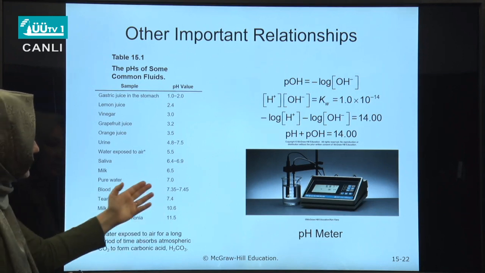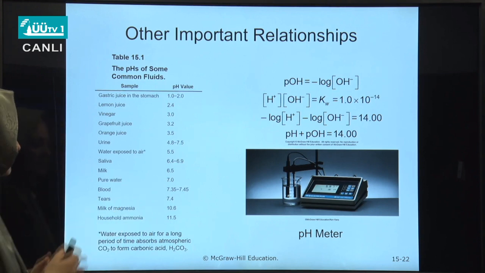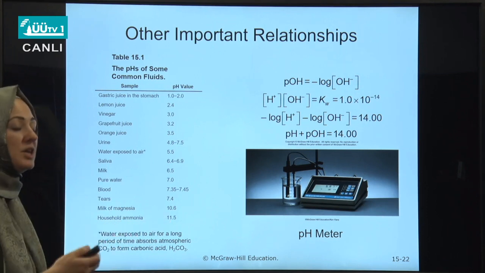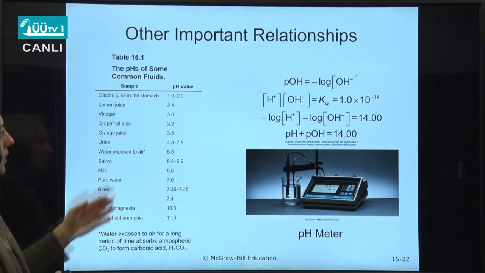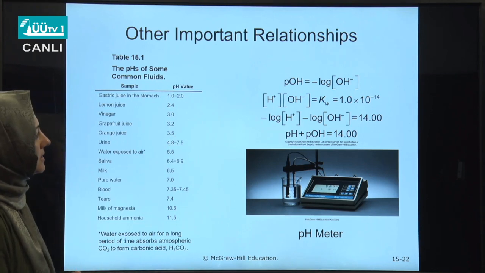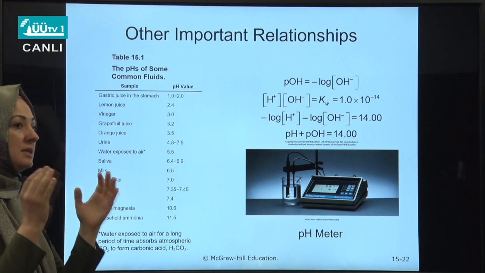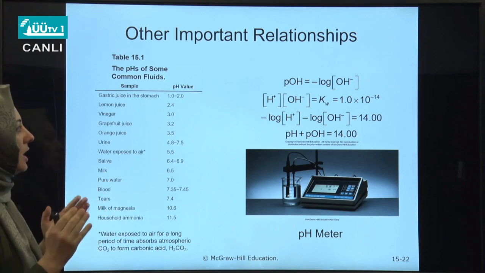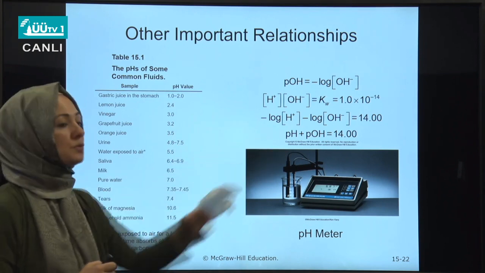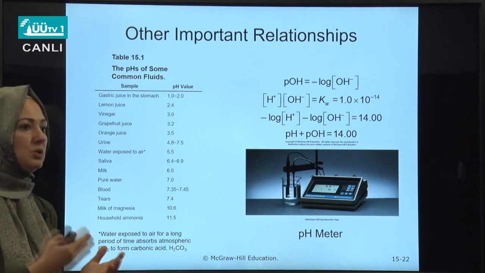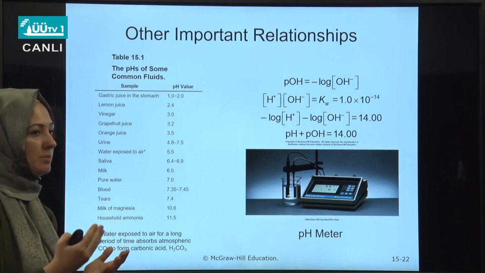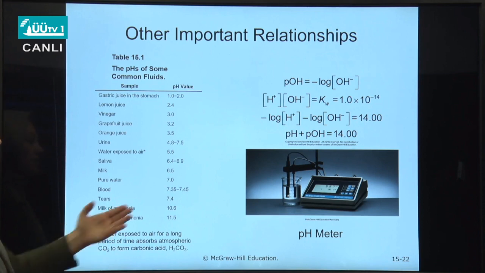And you see that blood is near neutral, but it is a little bit basic, and it goes on like this. For instance, ammonia's pH value corresponds to 11, which shows that it is basic. So as we define pH value, you can also define the pOH value similarly. It is minus the logarithm of, this time, the OH minus concentration. As a result, if you plug in the ion product of water, you will obtain this useful relation relating pH to pOH. So if you know one of them, you can find the other one, because their summation is 14.